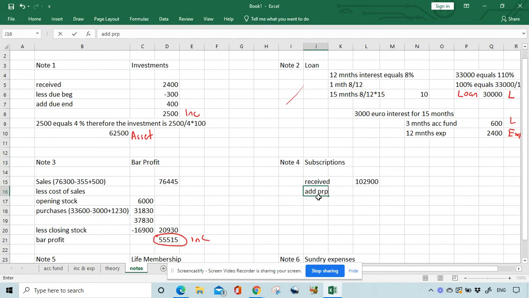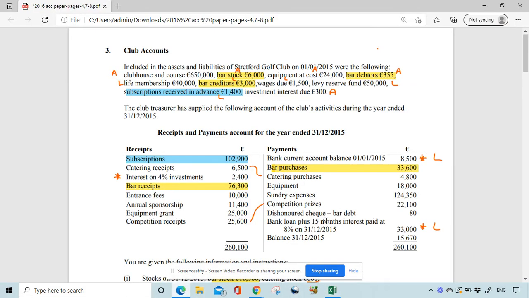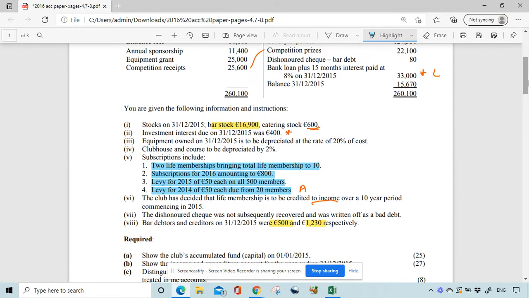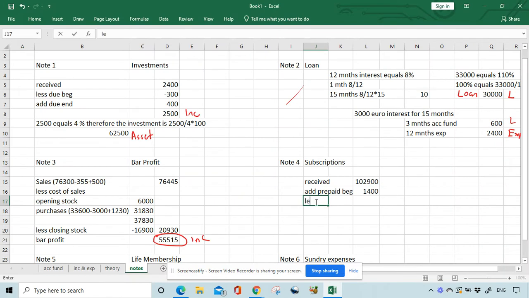Add prepaid beginning, for beginning of the year, 1,400. Then what do we have at the end for subscriptions? We had prepaid at the end as well. Subscriptions for 2016, €800. So that's going to be less prepaid end, minus 800.